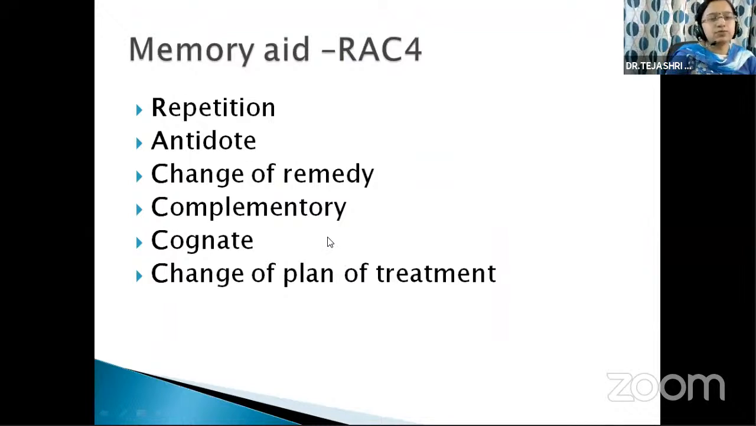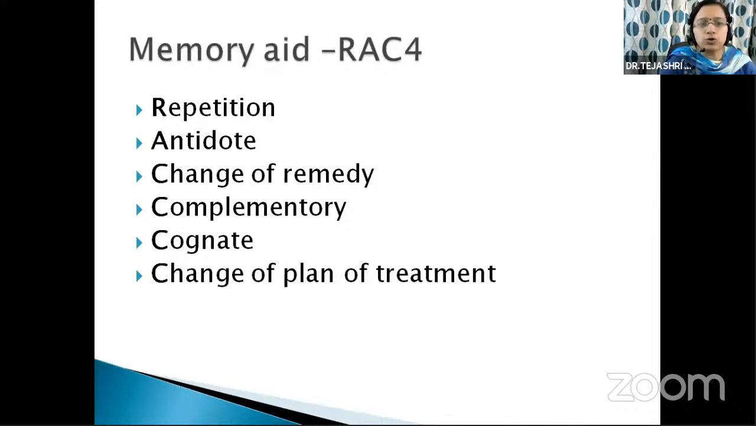Next is different types of second prescription. The first type is repetition of the first prescription. Second type is antidote of the first prescription. Third type is change of remedy but having no relation to the first prescription. Fourth is complementary remedy. We change the remedy and give the complementary remedy. Fifth type is cognate. And sixth type is change of the plan of treatment. These are the 6 different types of second prescription.